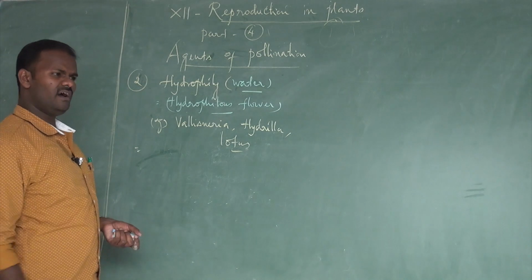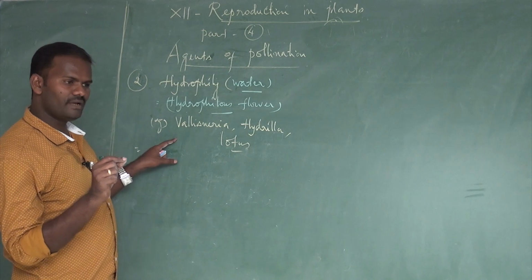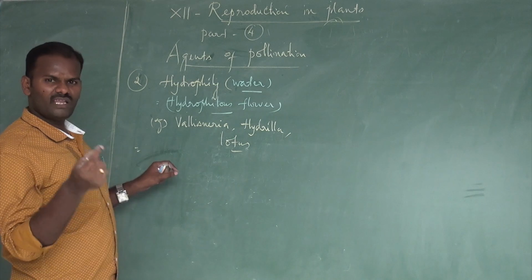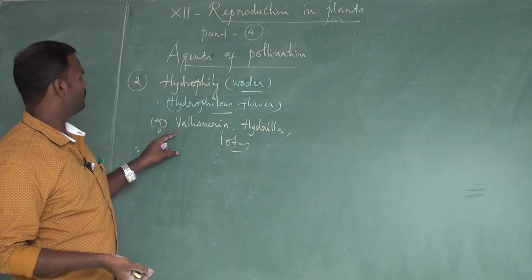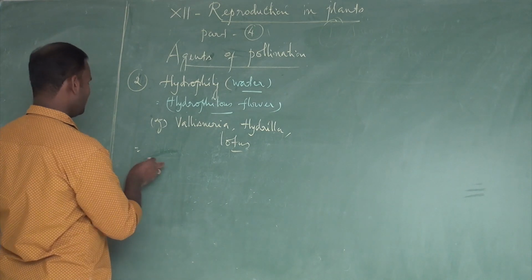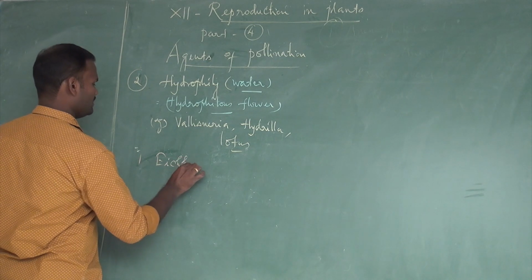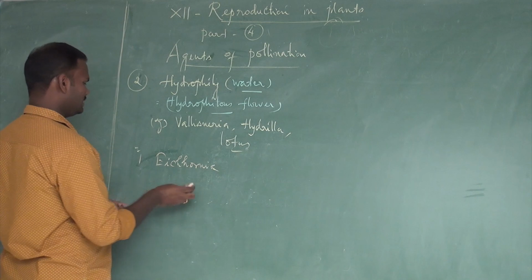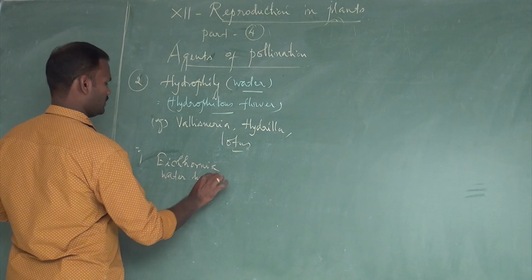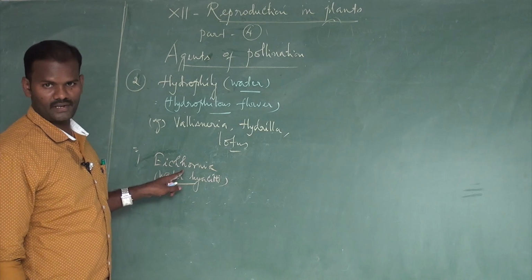The majority of the hydrophytic plants are actually pollinated by wind as well as insects, but only very few. Only a few hydrophytic plants are pollinated by water. For example, Eichhornia, also called water hyacinth, what we call in the vernacular name Agaya Tamarai.